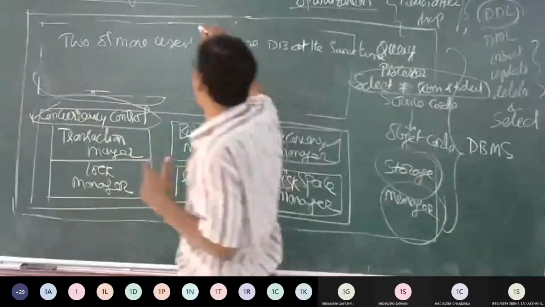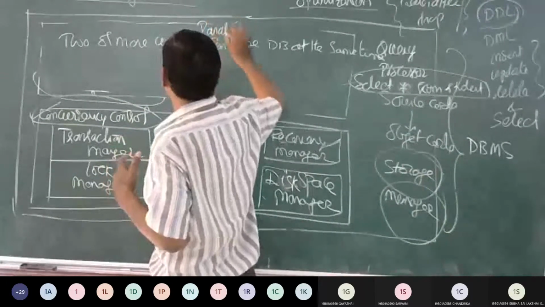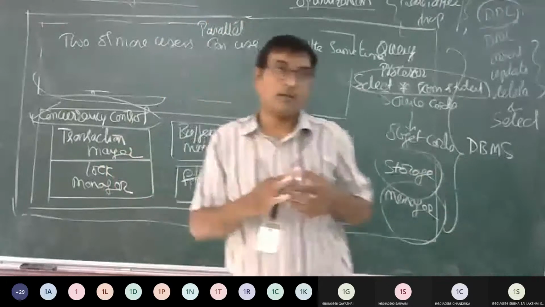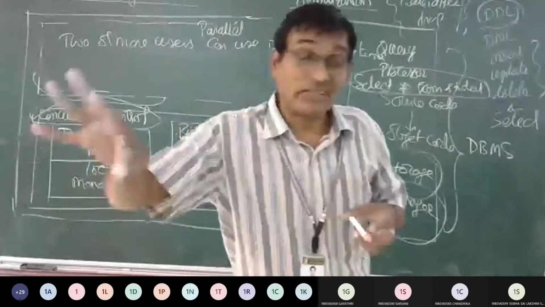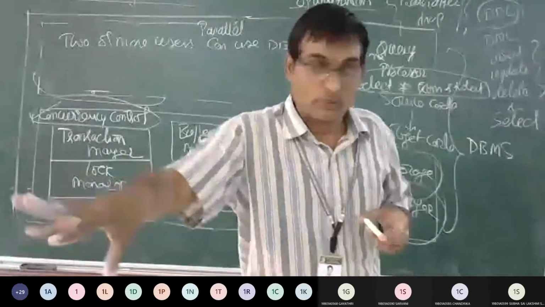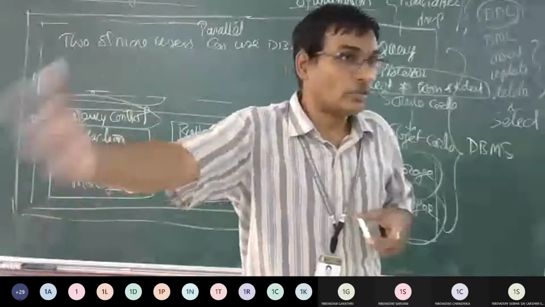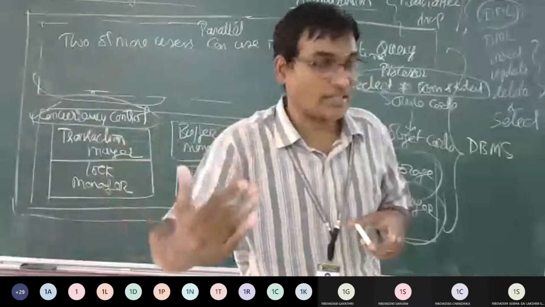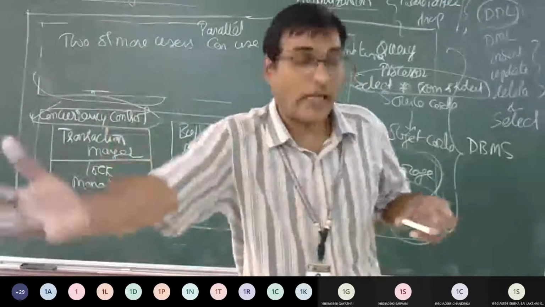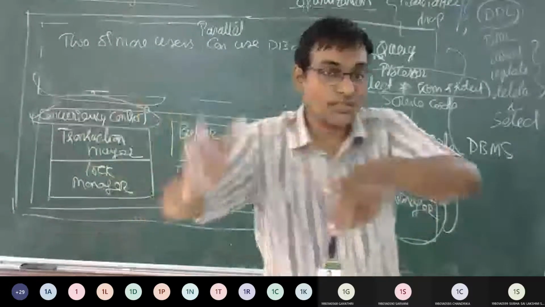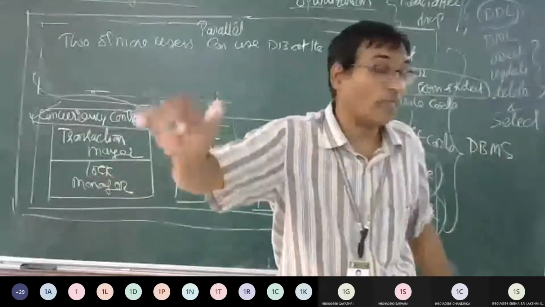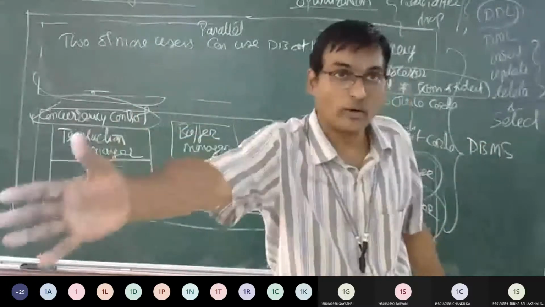We can say parallel, right? I'm using this Teams software. In a class strength of 60, around 10 are here, and another 50 are using the Teams software. So how many concurrent users are there? Around 50.